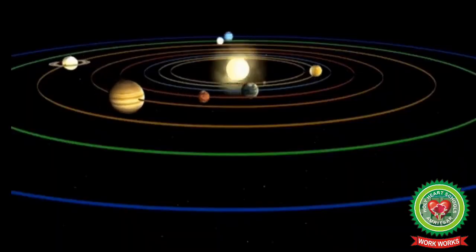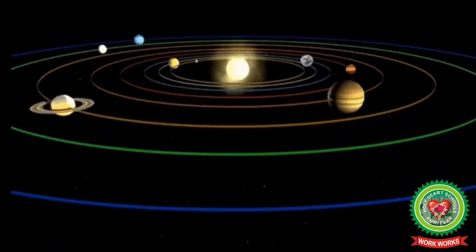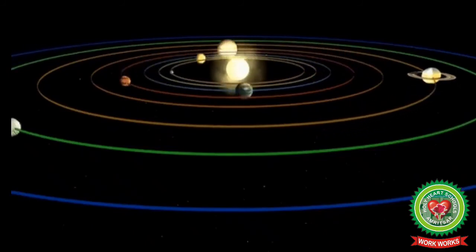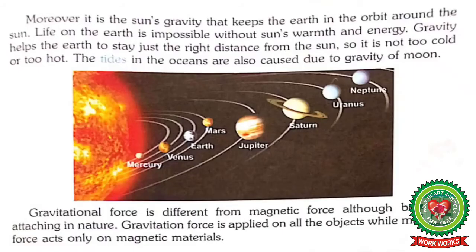Also, the Sun's gravity keeps the Earth in orbit around the Sun. Students, life on the Earth is impossible without the Sun's warmth and energy. Gravity helps the Earth to stay just the right distance from the Sun.